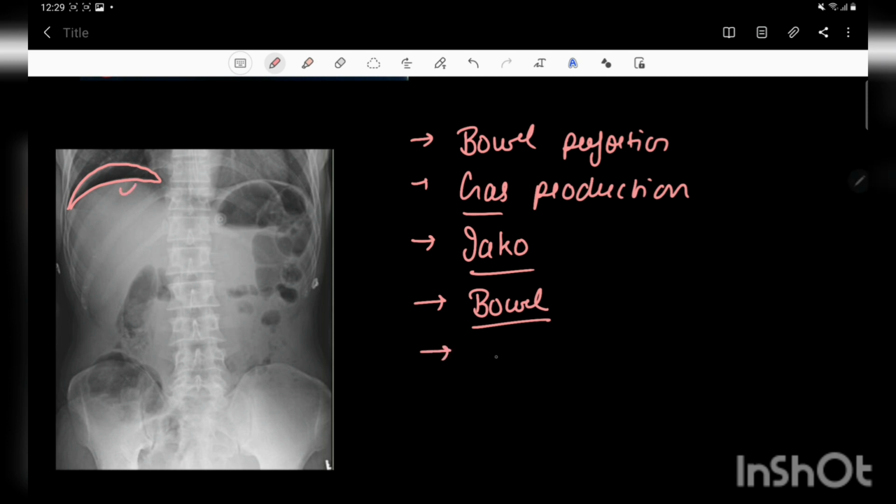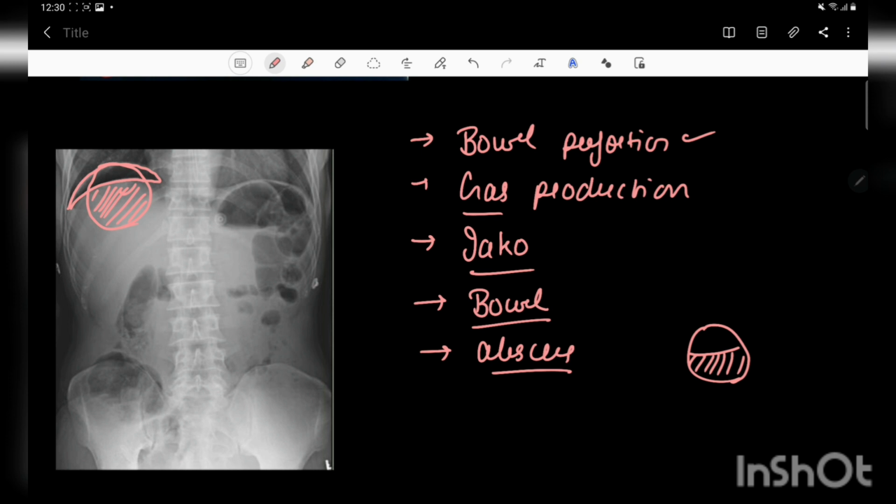Next one is any abscess. As you know, in an abscess there is an air fluid level, and the lower part is fluid and the upper part is the air. And if any big abscess occurs at this level inside this liver, then this part may be like the fluid content, and the upper part is air, and that can also mimic the bowel perforation, or that can also be a differential diagnosis for air under right dome of diaphragm.